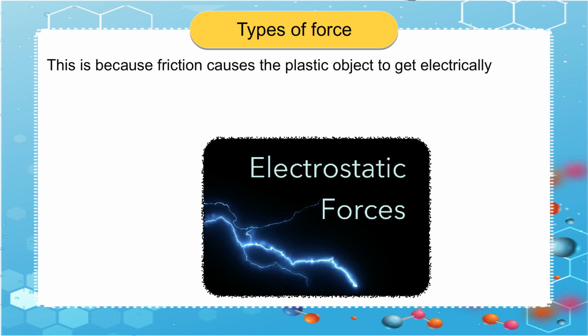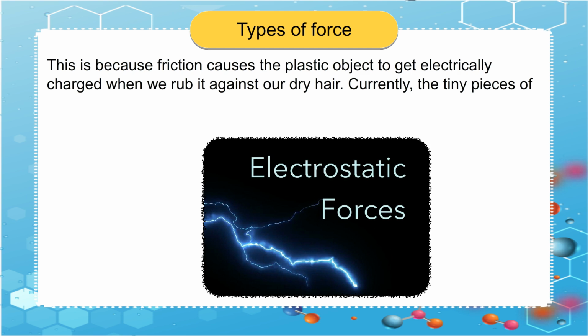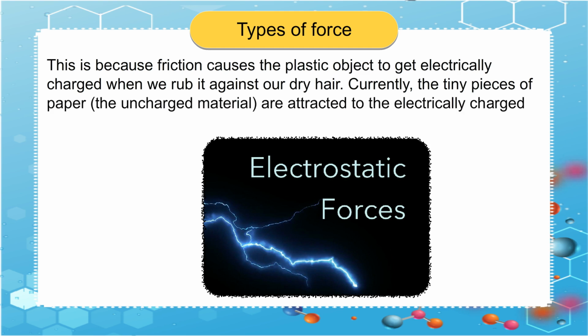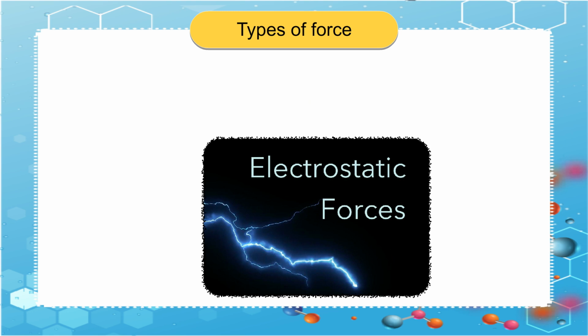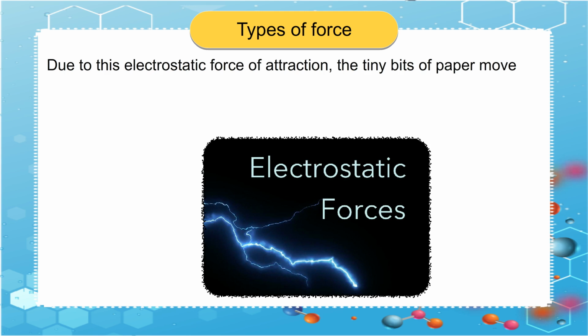This is because friction causes the plastic object to get electrically charged when we rub it against our dry hair. Now, the tiny pieces of paper, the uncharged material, are attracted to the electrically charged plastic object when it is brought close to them. Due to this electrostatic force of attraction, the tiny bits of paper move towards the plastic object and stick to it.